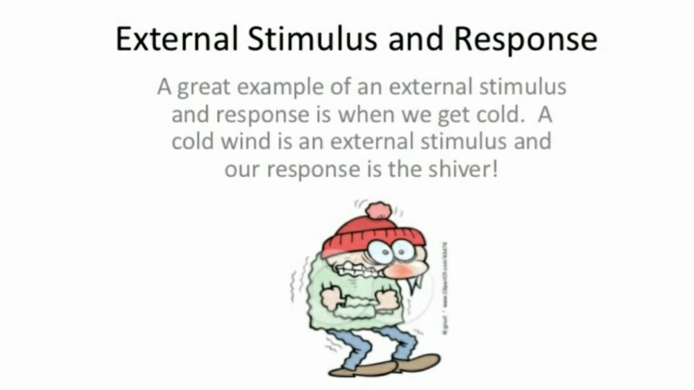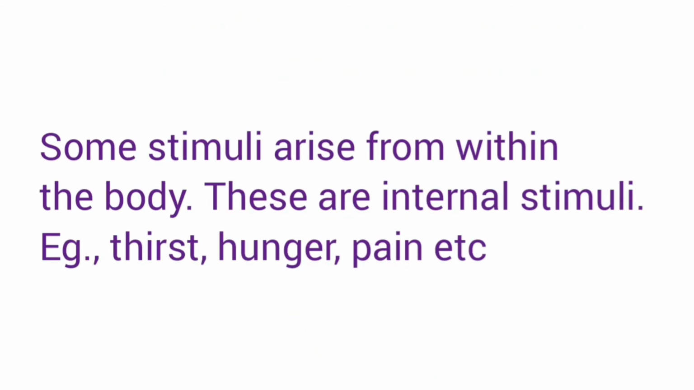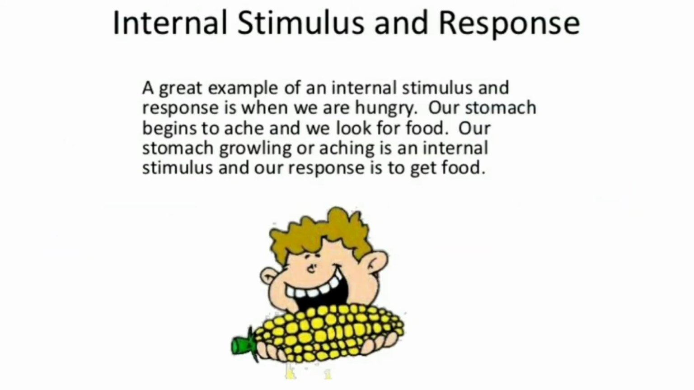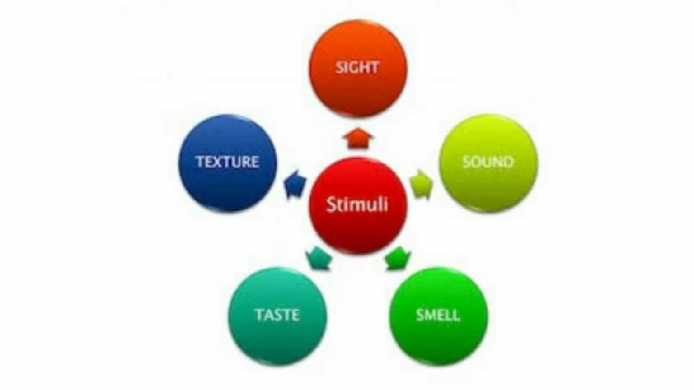So those which come from outside or from the environment, they are called external stimuli. Some stimuli arise within the organism's body. They are called internal stimuli. For example, the sensation of thirst, hunger, pain, these are all internal stimuli. So whether it is external or internal, there is a response in the body towards this stimuli.